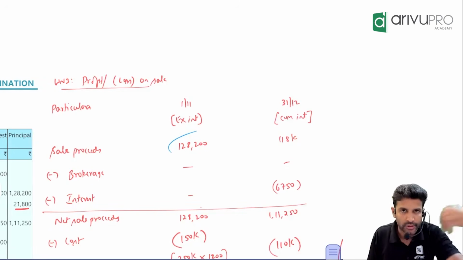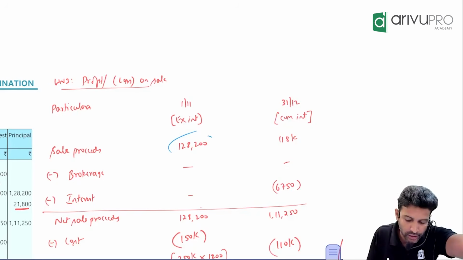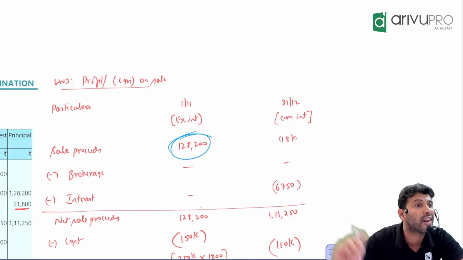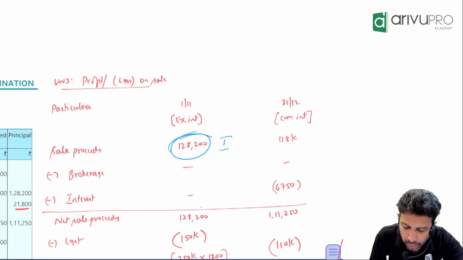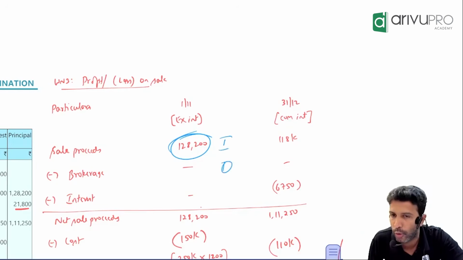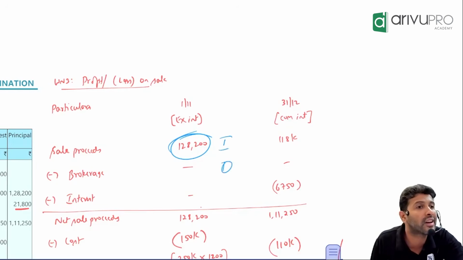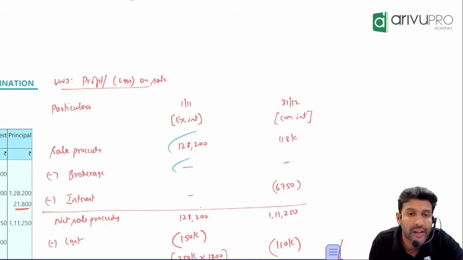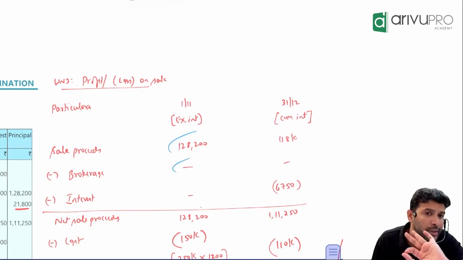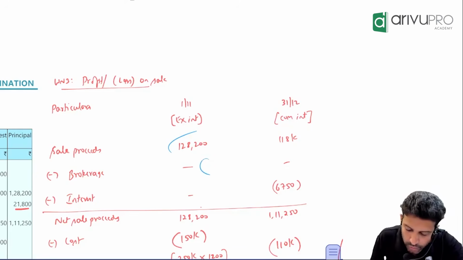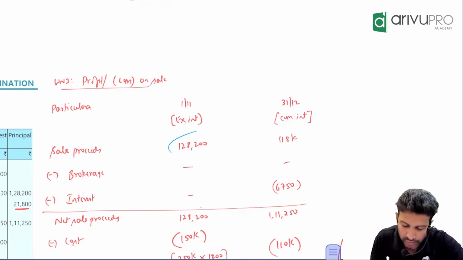Sir, when you sell the debenture, how much money will you collect here? 1,28,200. Brokerage you have to pay. So this is an inflow, brokerage becomes an outflow. So net, will you receive more money or less money? Less money. So if there is any brokerage, reduce that. In this problem, brokerage adjustment is not there. If it was there, what would you have done? Reduce it. So here I will write minus 0. Would you be fine with that?